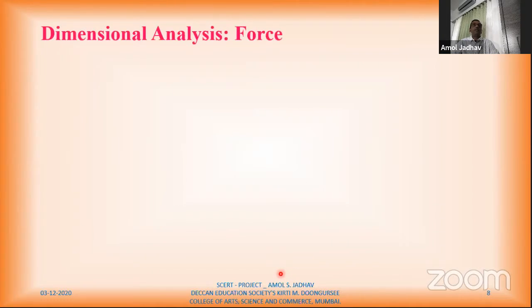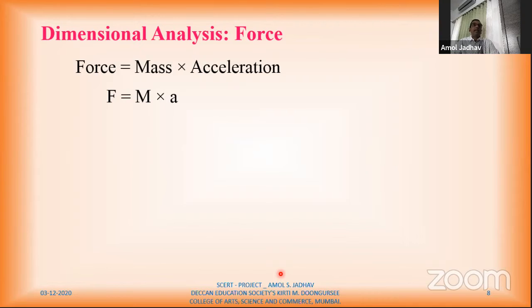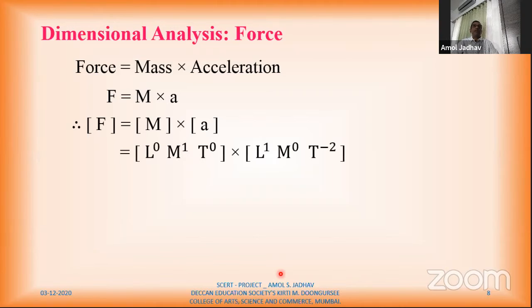Next quantity, which is force. Important quantity, force. So the formula for force is mass into acceleration. Therefore, F is equal to M into A. Therefore, the dimensions of force are dimensions of mass into dimensions of acceleration. Therefore, I'll substitute these values. Dimension for mass, length is 0, mass 1, time T 0. Then for acceleration, L1, M0, T raised to minus 2.